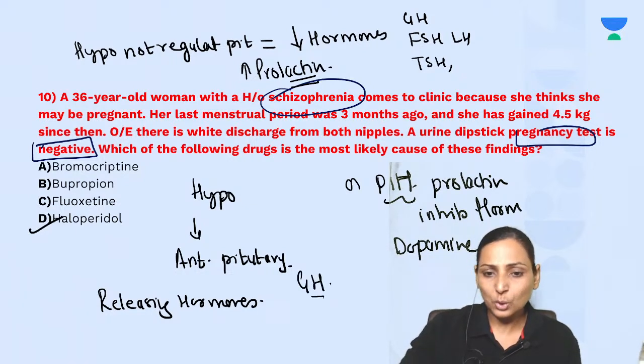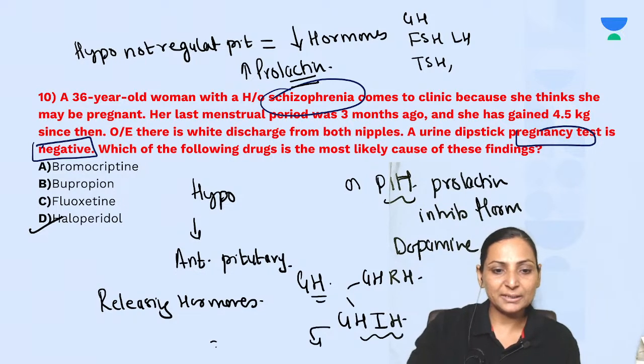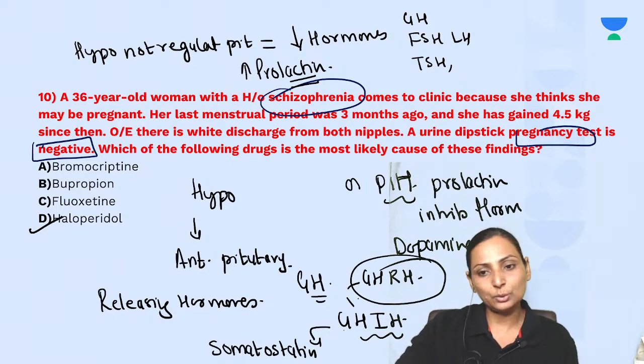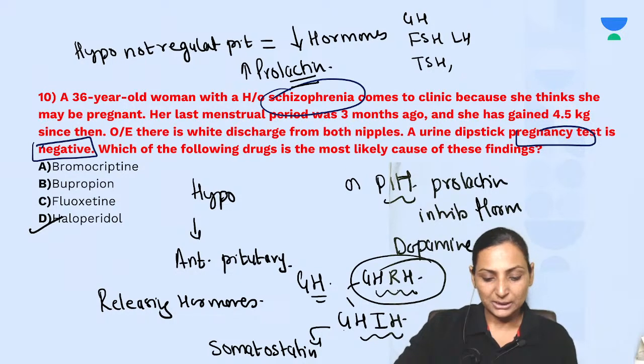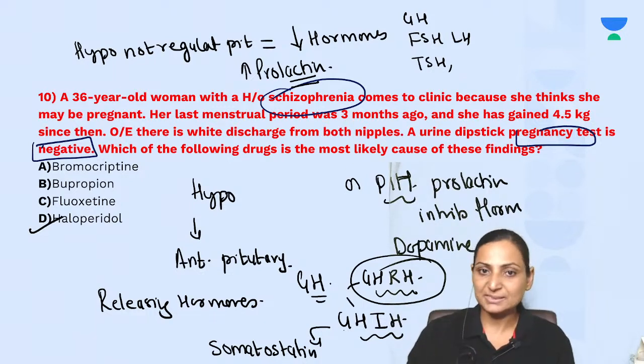Also for growth hormone, you have got growth hormone releasing hormone and growth hormone inhibitory hormone, that is chemically somatostatin. But out of these two, the important one that is regulating the growth hormone is the growth hormone releasing hormone, right? So this is something very important considering your general endocrine principles.